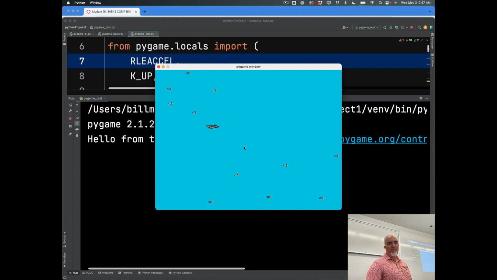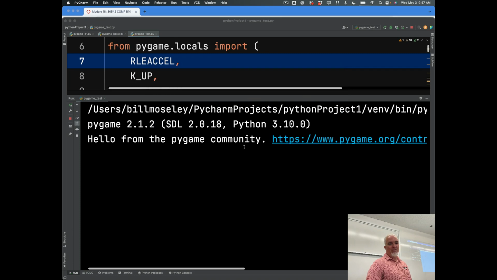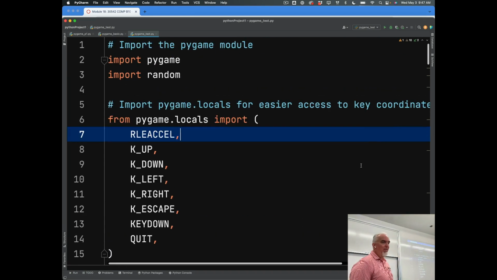It doesn't keep score, and in fact, even when you get hit by a missile, it doesn't really do anything impressive. It just quits. So right away, you can probably think of about 30 things you could do to improve on that game. I invite you to do that, to maybe change it from an airplane and missiles to something else.